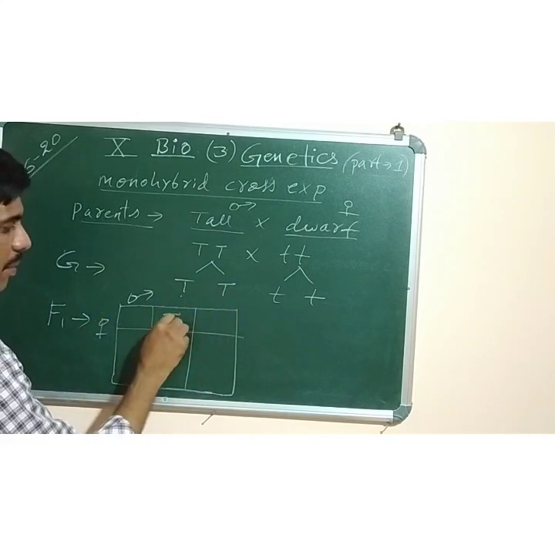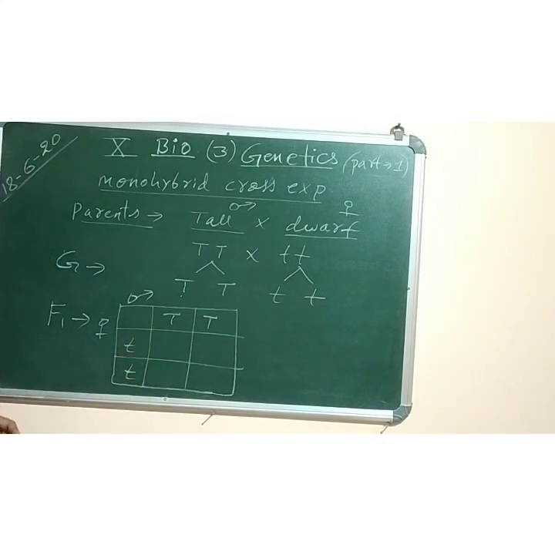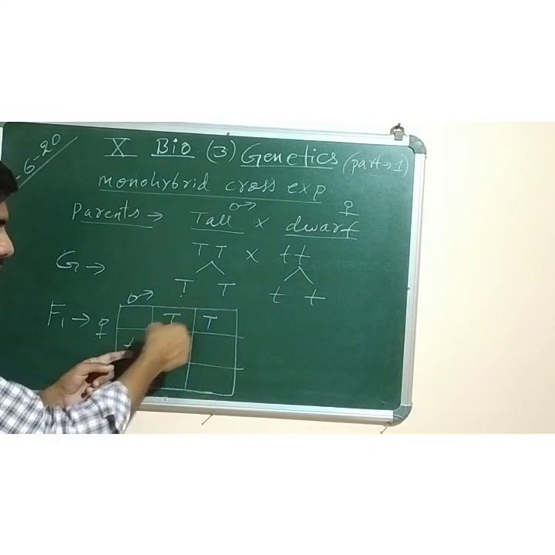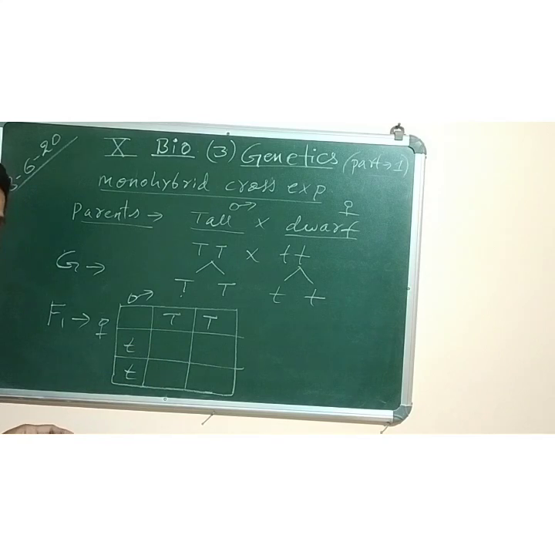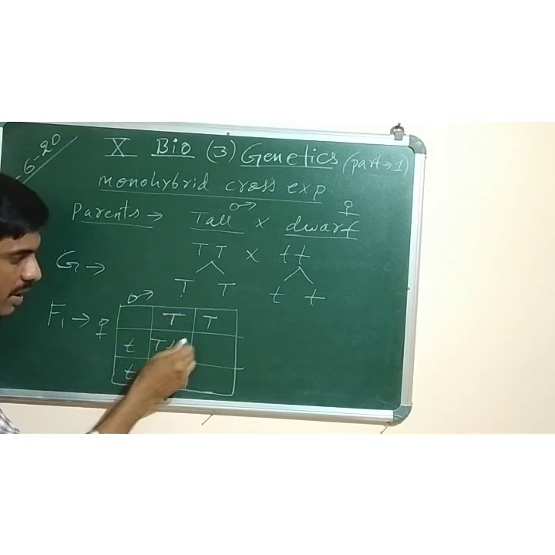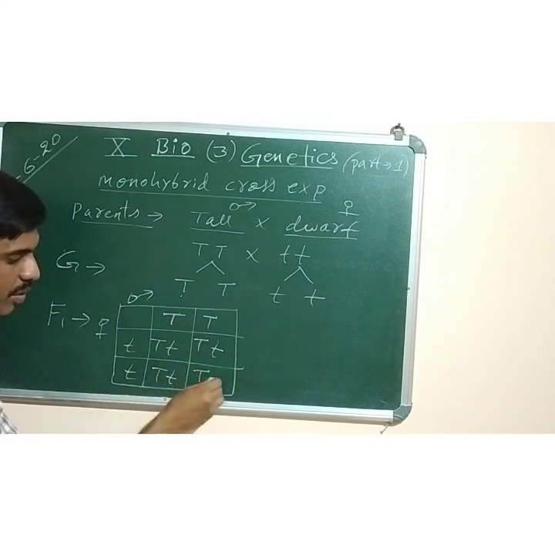So what are the male gametes? Capital T. What are the female gametes? Small t, small t. Now I will cross them. It is a graphical representation in which we show the crossing of two different gametes of two different individuals. Just see how to fill it up. Here capital T, small t. Here also capital T, small t. Similarly here, capital T and small t. Here we write capital T first and then small t. So you can see all four plants are heterozygous.